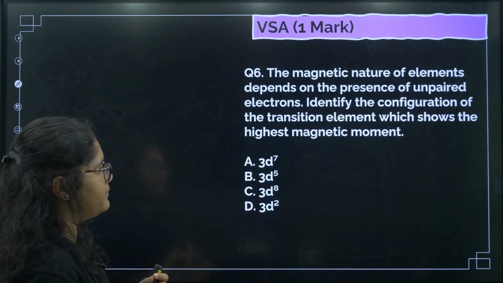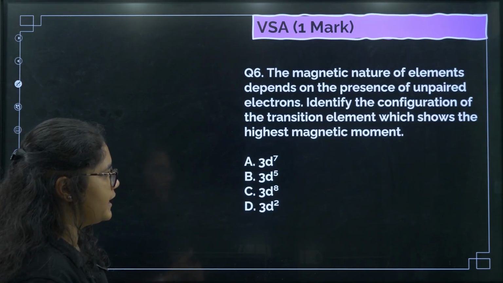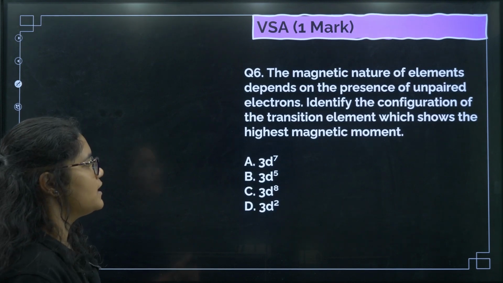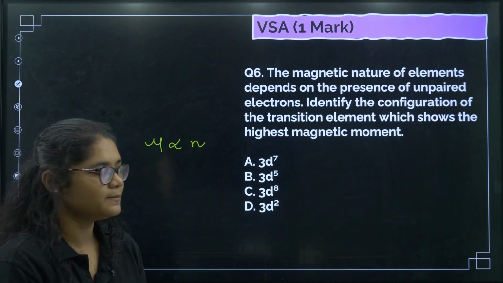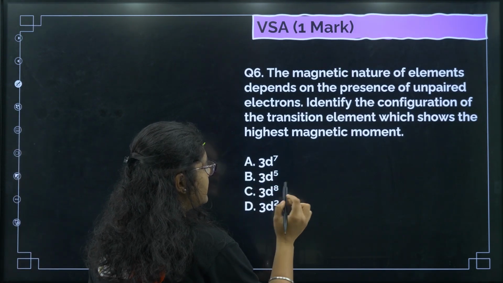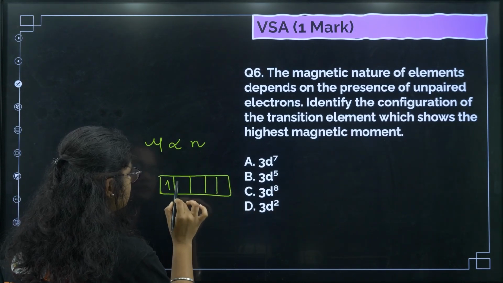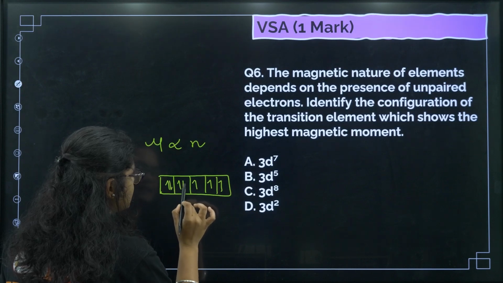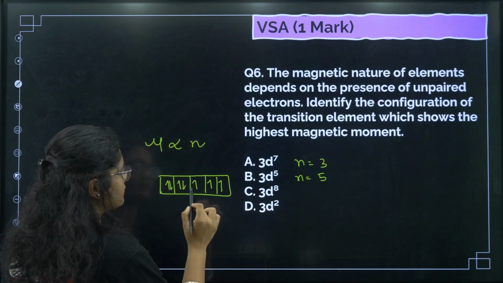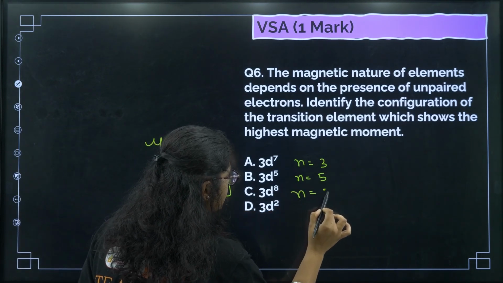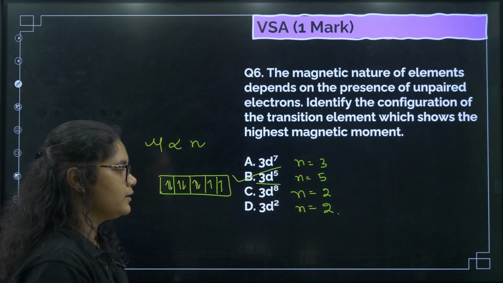Next one, the magnetic nature of elements depends on the presence of unpaired electrons. Identify the configuration of the transition element which shows the highest magnetic moment. So magnetic moment, remember, is directly proportional to the number of unpaired electrons. If you have 3d7, how many unpaired electrons will be there? We can draw like this, 1, 2, 3, 4, 5, 6 and 7. So there are 3 unpaired electrons here, 5 unpaired electrons here, then 3d8. So 5, 6, 7, 8. We have 2 unpaired electrons here, and here also we have 2 unpaired electrons. So maximum is here. Maximum magnetic moment will be option number B.